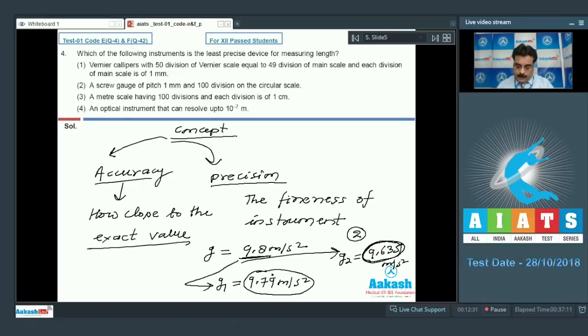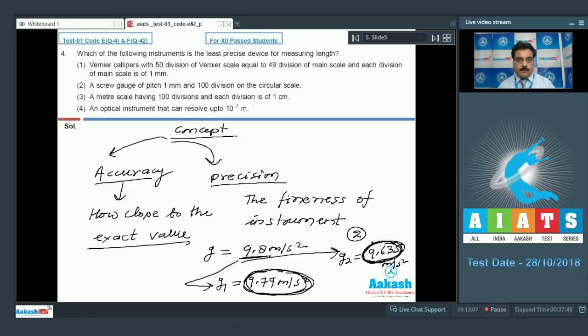Number 1, if I go by the given value in terms of least count, then we can say this least count is 0.01, up to 2 decimal points. But if I go to this option, then 0.001, after the decimal point we have 3, 20 and then 1. So we can say the first one is a high value in terms of least count, but the second observation is a low value of the least count. So this is the concept of this question.